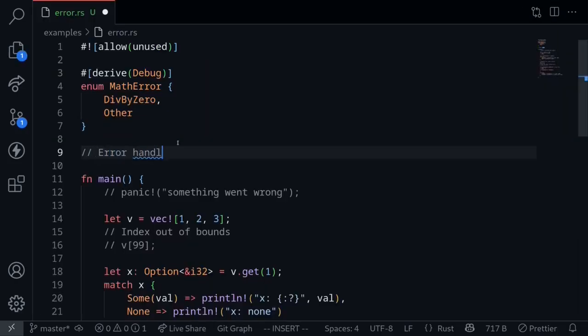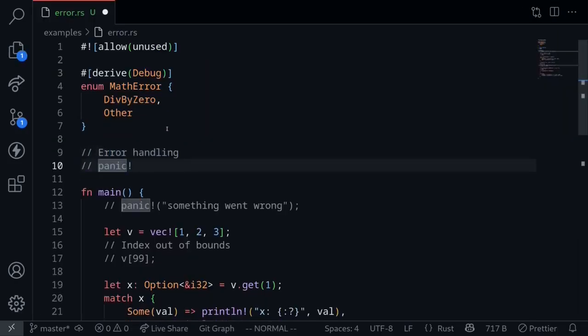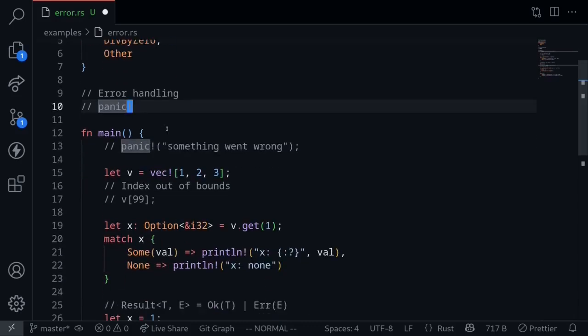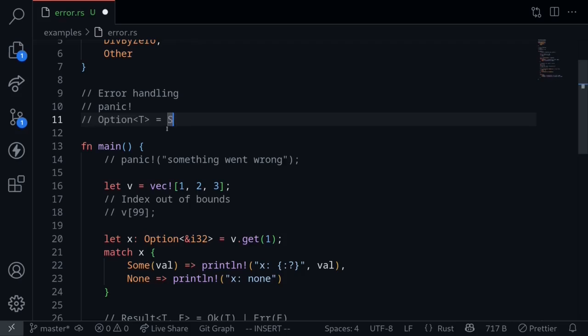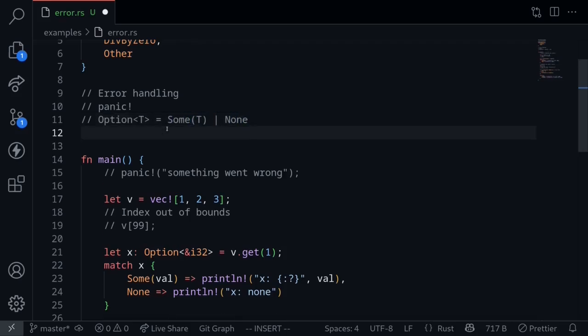In summary, we saw 3 ways to handle errors. The first way is to use the panic macro to crash the program when something goes wrong. The other way is to use the Option enum. The Option enum is used to express the presence or the absence of a value. This works well when you want to access vector or array elements.